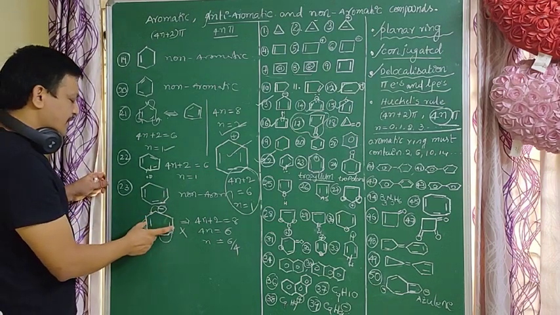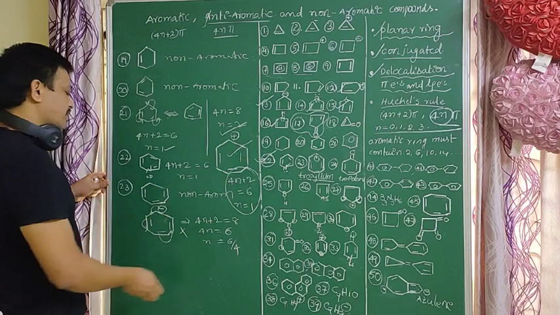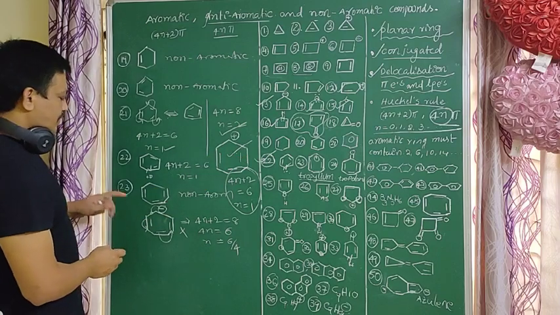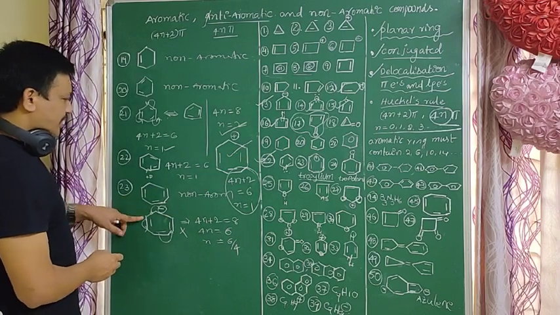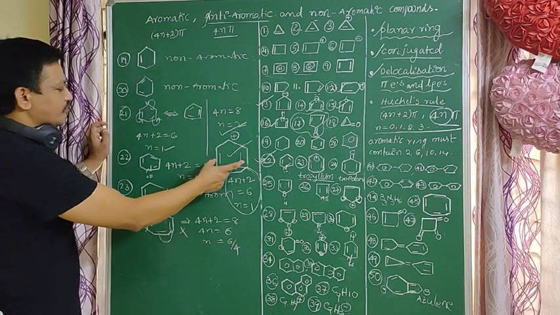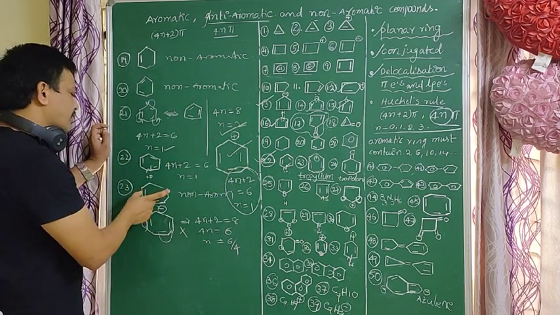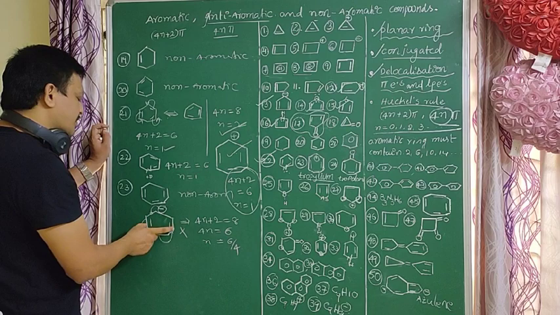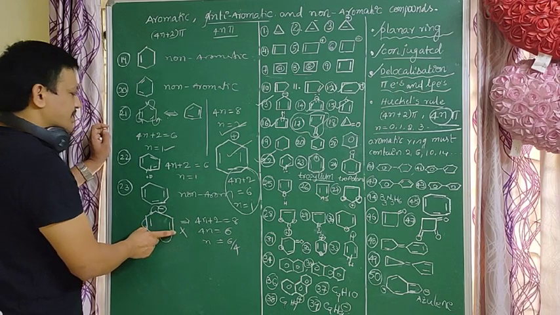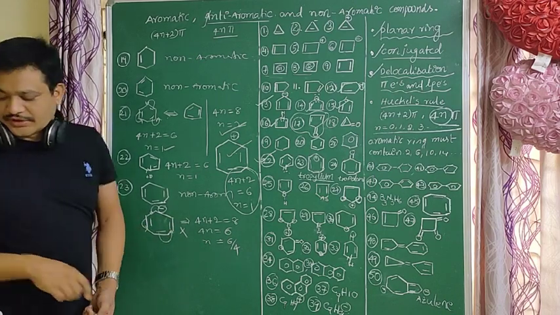So we have non-aromatic, anti-aromatic, and aromatic. Aromatic is more stable than non-aromatic. Non-aromatic is more stable than anti-aromatic. So next.